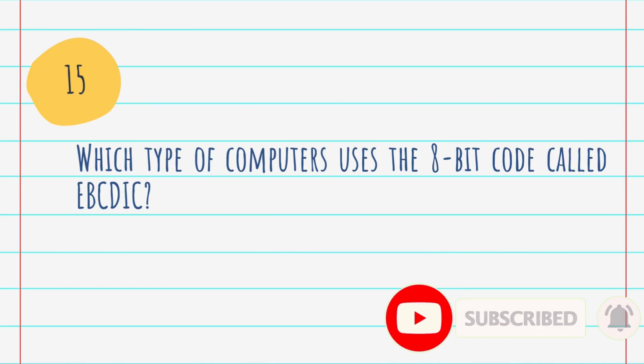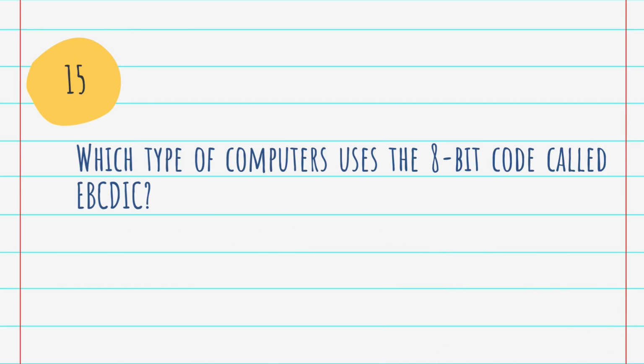Question number 15. Which type of computers uses the 8-bit code called EBCDIC? Answer is mainframe computers. As we know from the previous question, Extended Binary Coded Decimal Interchange Code, that is EBCDIC, is an 8-bit character encoding used mainly on IBM mainframe and IBM mid-range computer operating systems.